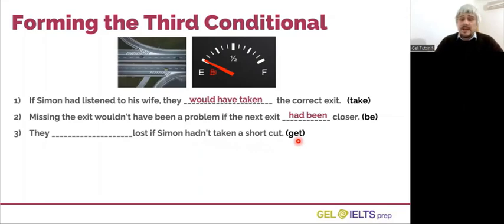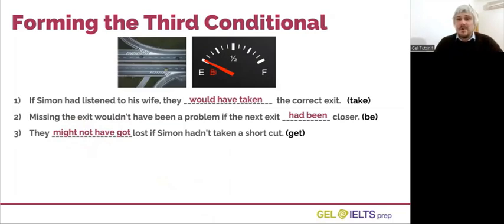The correct answer here is they might not have got lost. This is the result clause, so we use a modal verb plus have and a past participle. The negative comes after the modal verb.